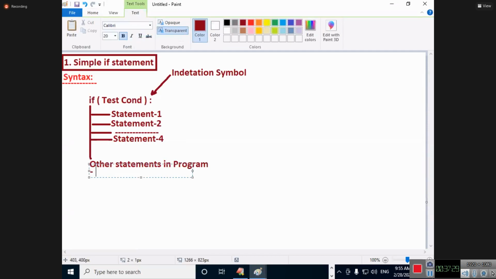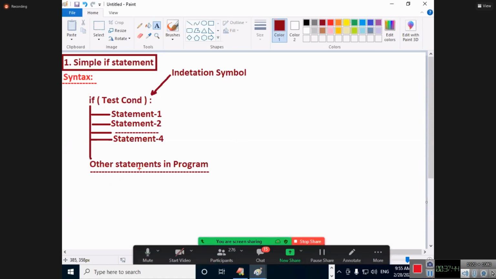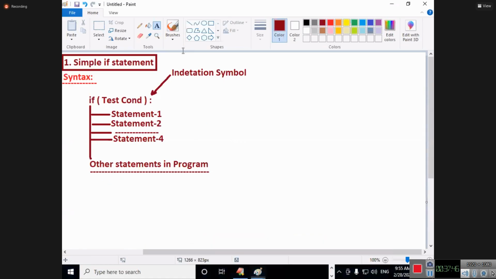See the other statements in the program, my dear students, see the parallel line once. I wrote the other statements parallel to the if. Now let us start the flow. Let me mention one small point also.